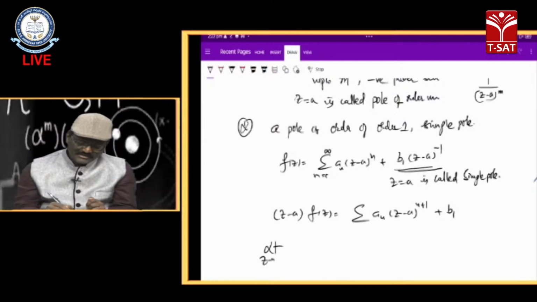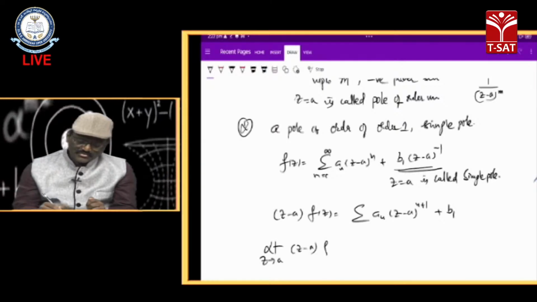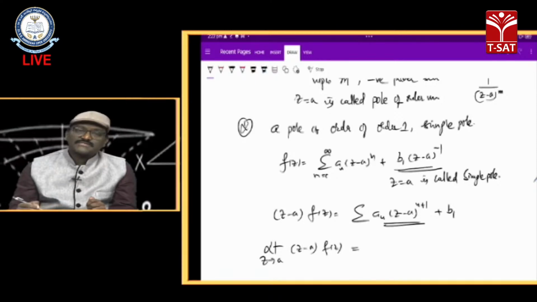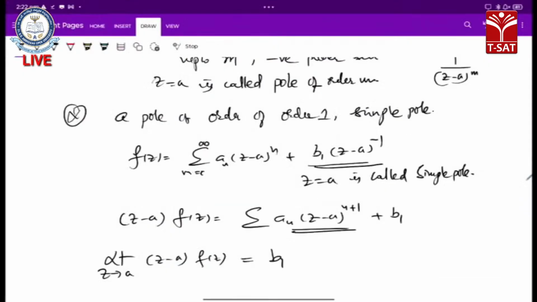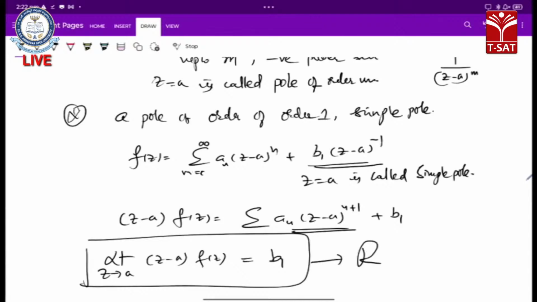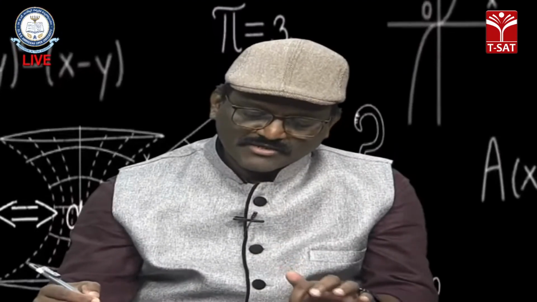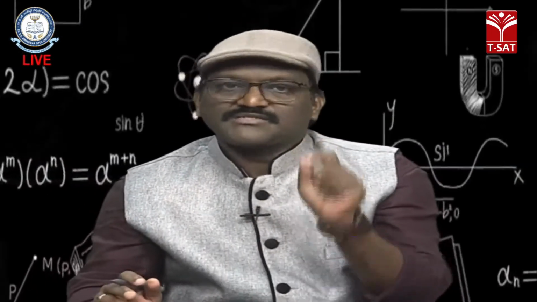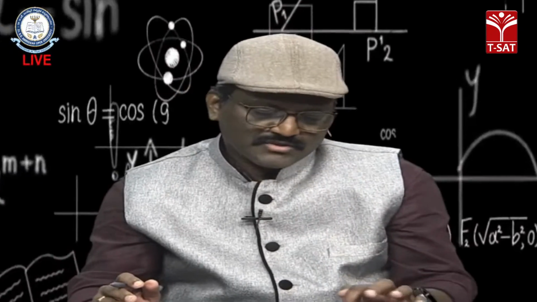Now let us take the limit z tends to a of z minus a into f of z. As z tends to a, the first term will become 0, so only b1 will be there. That is my b1 value. This b1 is called the residue of f of z at the point z equal to a. Sometimes one writes residue at z equal to a, that is b1. Always in Laurent series expansion, b1 stands for residue.